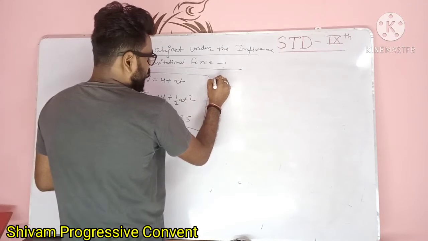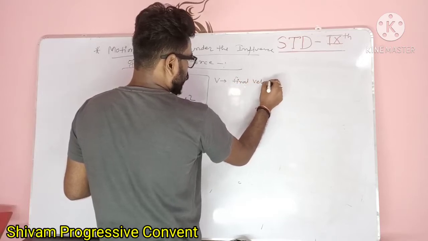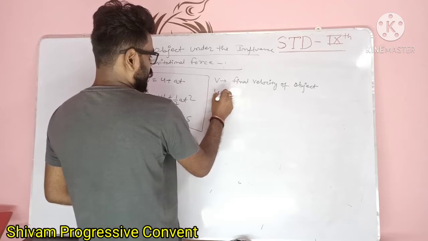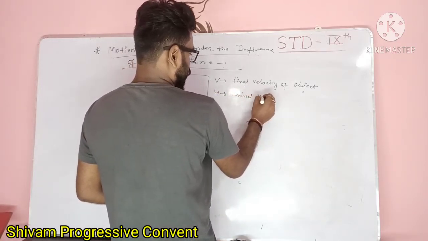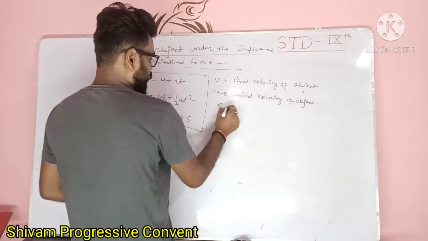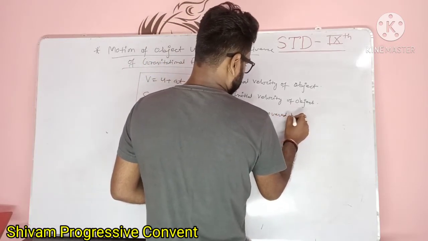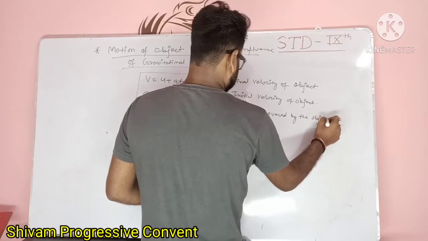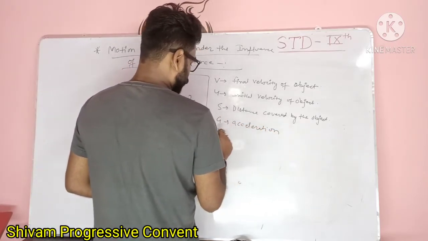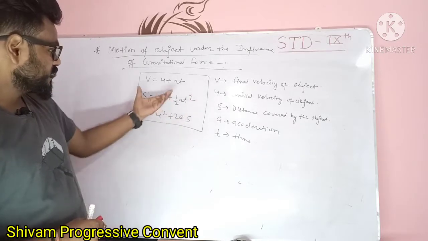Let me recall the concept. v is the final velocity of the object, u is the initial velocity of the object, s is the distance covered by the object, a is the acceleration, and t is the time. You have already learned these equations of motion in chapter 9.